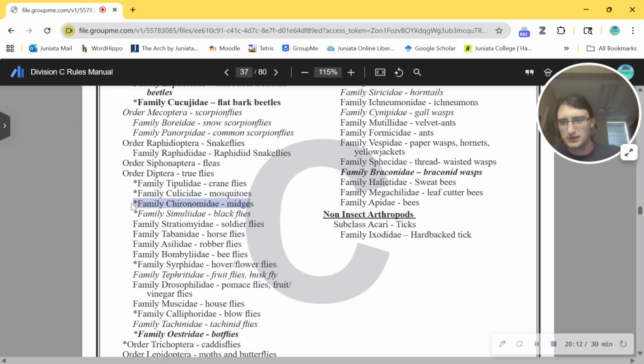So here we go. This is what I was talking about with the midges. Chironomidae. There we go. Added one too many syllables there. This is the non-biting midge family. There is another family of midges that it doesn't look like it's requiring you to know.